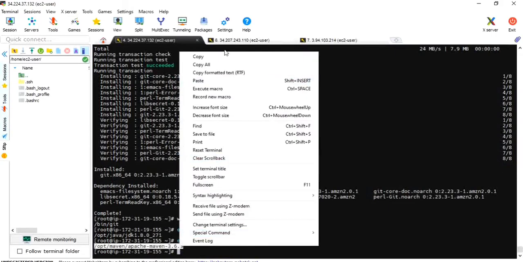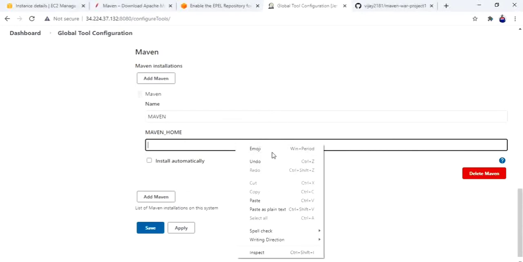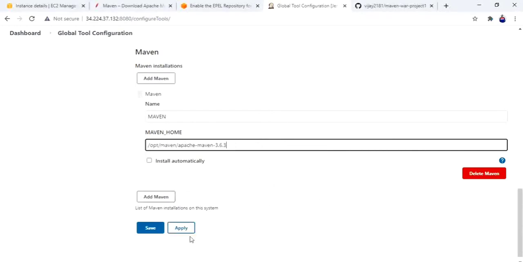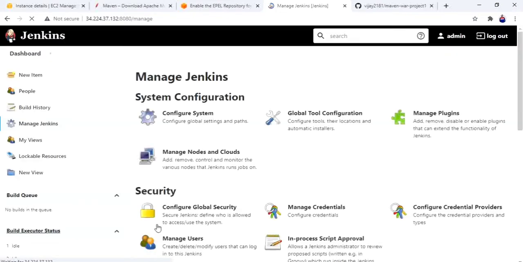Copy this, paste it here, apply, save. Yeah, so all tools have been configured.